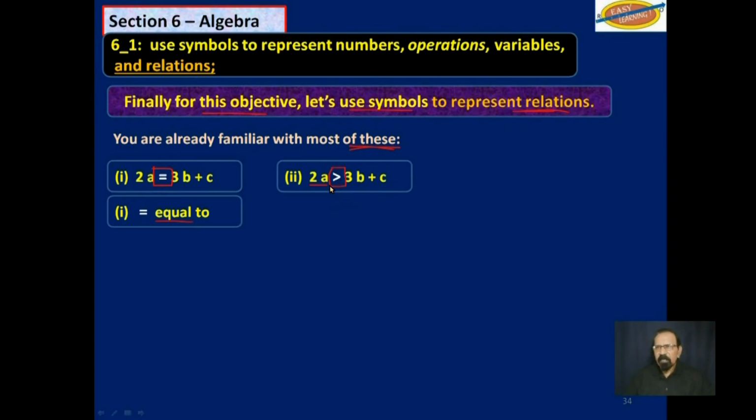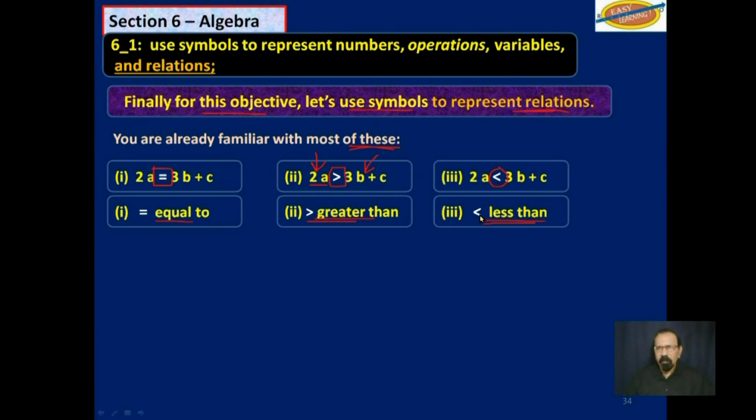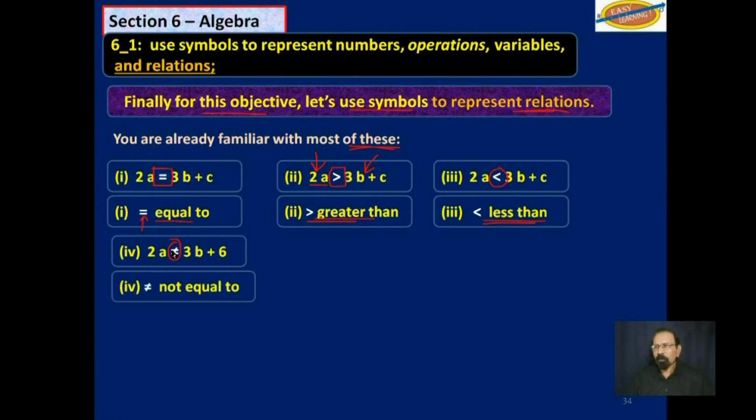So whatever answer you have on the left-hand side here is greater than whatever answer you would get on the right-hand side here. Is greater than. And then the opposite of that is less than. Now, if that sign up there means is equal to, this sign here means is not equal to.